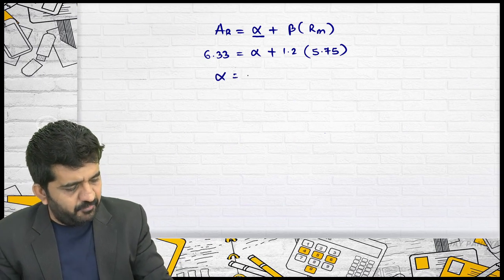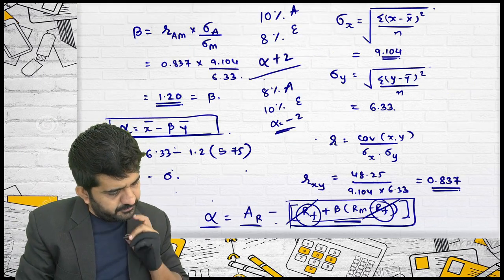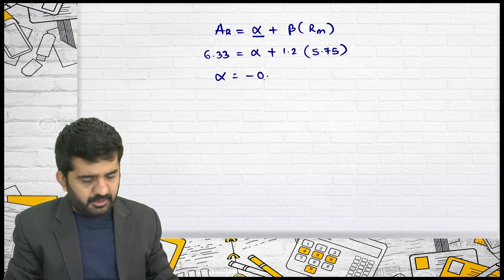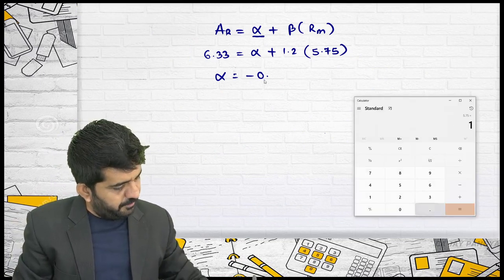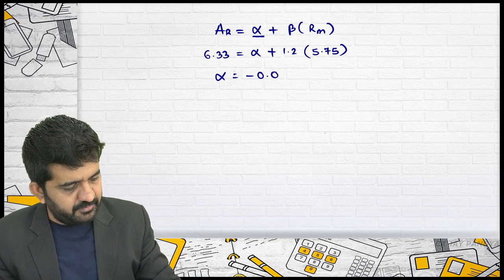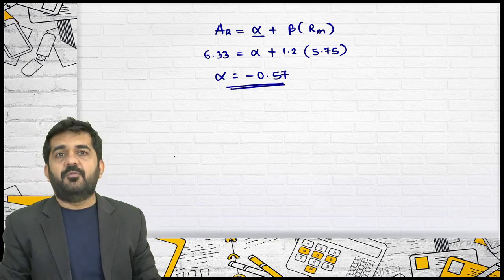So alpha will be minus 0. Let me do it again. 5.75 multiplied by 1.2 minus 6.33. It is minus 0.57. That will be alpha.